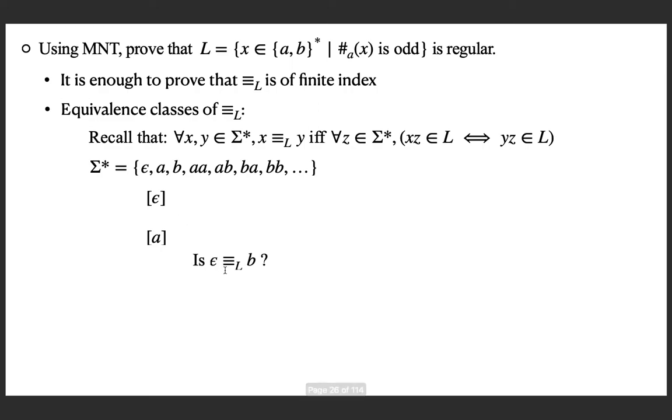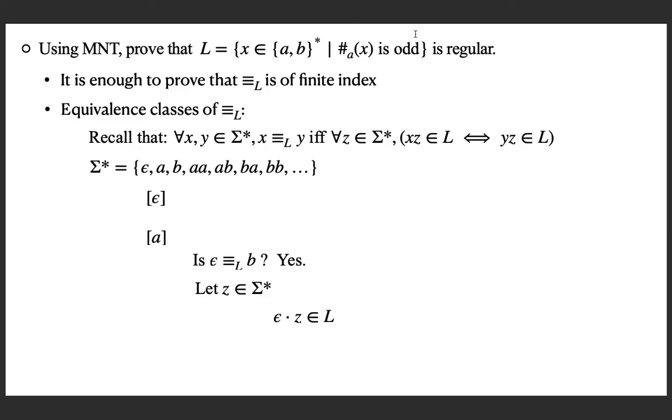Ask this question: is epsilon and B related? Maybe it is going to form a third class or it goes to one of these classes. Is epsilon related to B? If yes, then it goes to this class. The answer is yes. Why? Because you consider any Z. And now suppose when you concatenate Z to epsilon, the resulting string is in the language. There is another case that we will consider later. Consider the first case where the concatenation of any Z with epsilon is in the language.